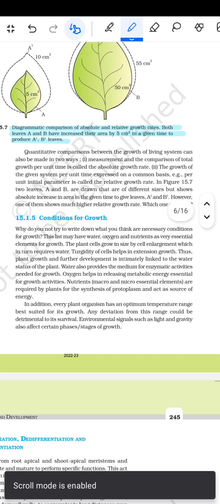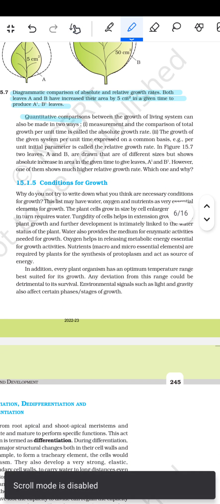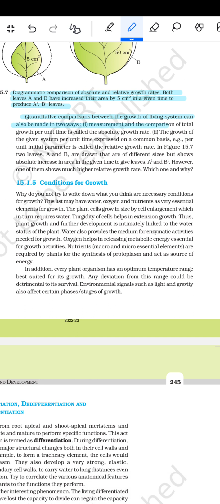Quantitative comparison between the growth of the living system can also be made in two ways. First, measurement and computation of the total growth per unit time is called the absolute growth rate. The growth of the given system per unit time expressed as a common basis per unit initial parameter is called the relative growth rate.